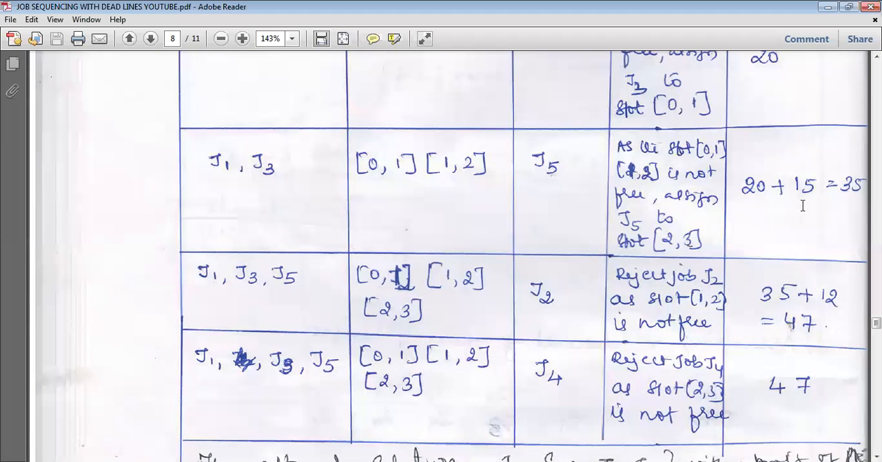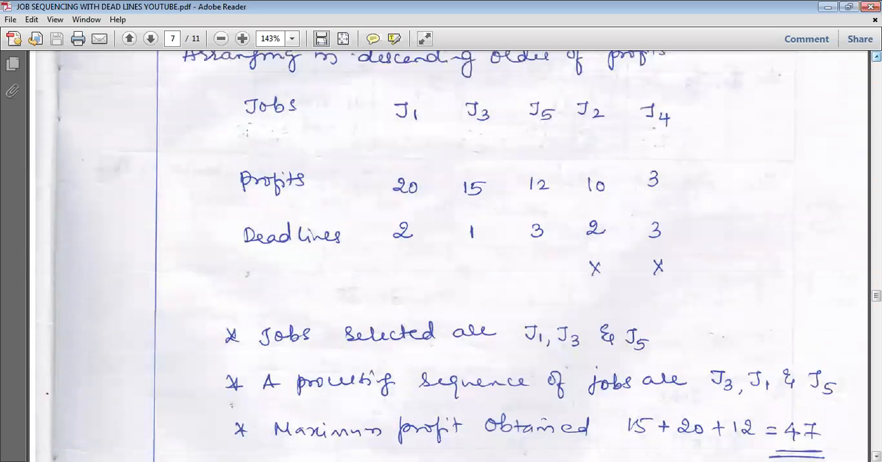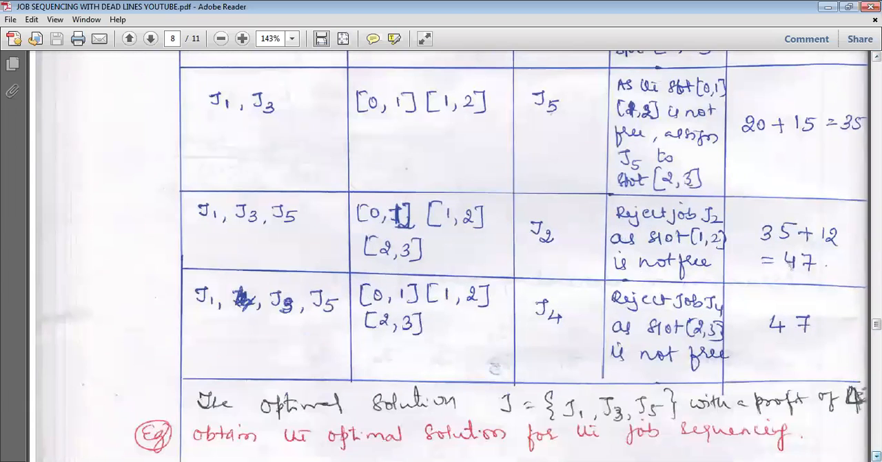So job J1 has a profit of 20, J3 has a profit of 15, and J5 has a profit of rupees 12. So we have to add these three. Check here: 35 plus 12 gives 47. As J2 is rejected, no need to include it here. J1, J3, J5 only are included, and the time slots will be 0 to 1, 1 to 2, 2 to 3.